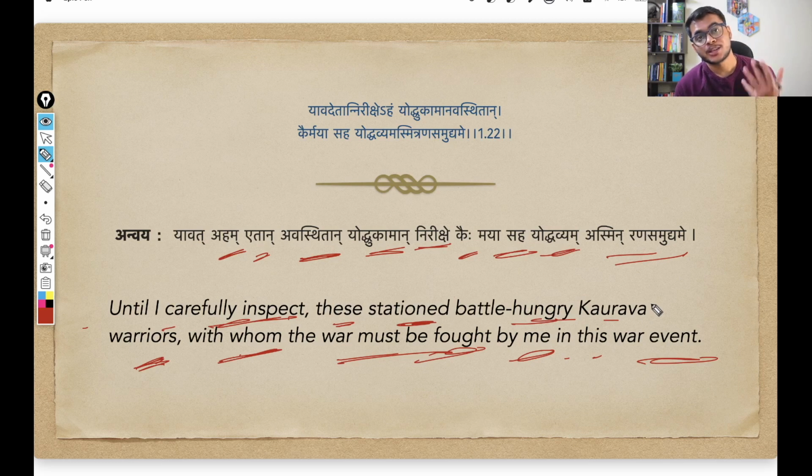That before the war has begun, Arjuna has requested this to Krishna, that please take my vehicle and place it in between both the armies so that I can carefully observe all the warriors who are so eager to fight and with whom this war is inevitable, with whom I must fight this war. So this is the implied sense up till here. Okay, so that was it. That was the entire decoding of the 22nd shloka.